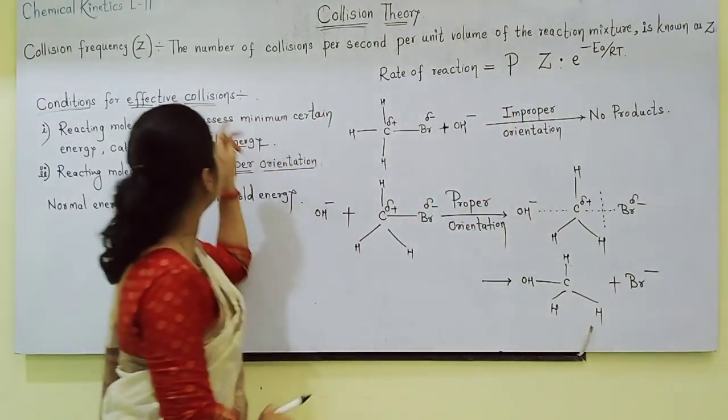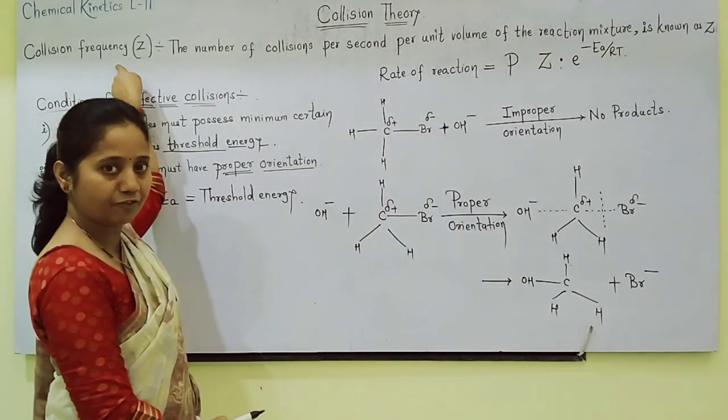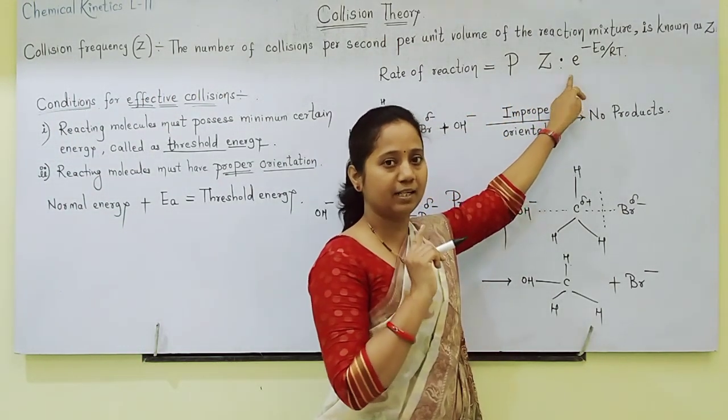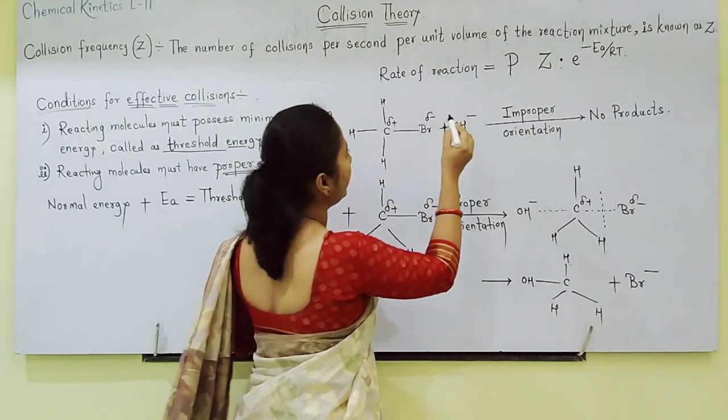Z means what, students? Already I have written here. Z is nothing but collision frequency. What is e raised to minus Ea by RT? We have written it in the Arrhenius equation. What is P?